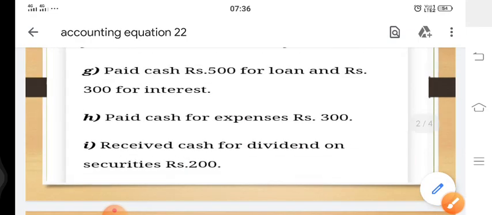The last point is received cash for dividend on securities. Obviously, when you have securities, you will be receiving income on these securities, and that is called dividend. Since you might not have heard the word dividend, let me tell you in very short that dividend is the part of profit which is distributed by a company to its shareholders.